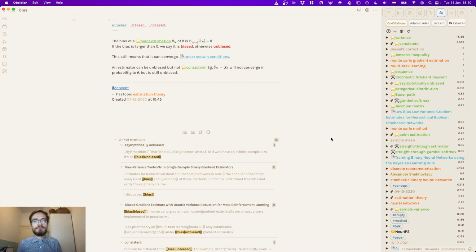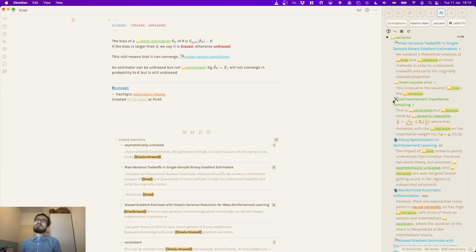Now finally, I want to get into my work life. I don't really want to get into work life, but for demo purposes, we will. The work I do is I'm a PhD researcher, and I do machine learning and statistics and all kinds of things. So I'm looking right now at a statistical concept called bias, and bias is very related to the concept of variance, and in particular, the bias-variance trade-off is one of the main statistical concepts when you want to think about estimators and how to estimate a quantity.